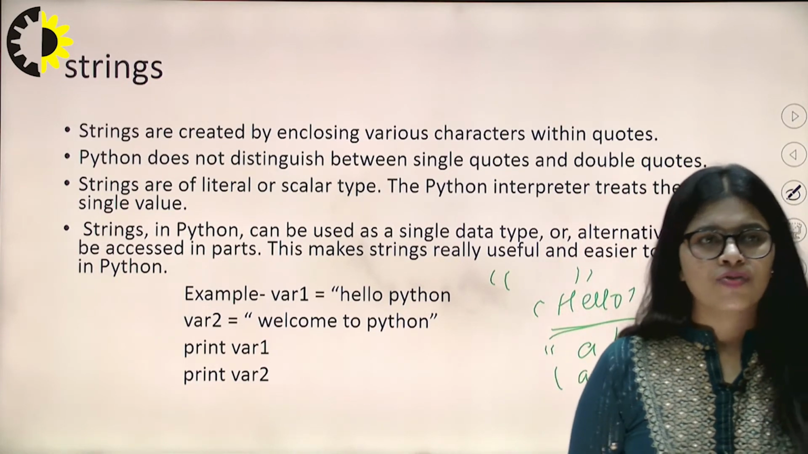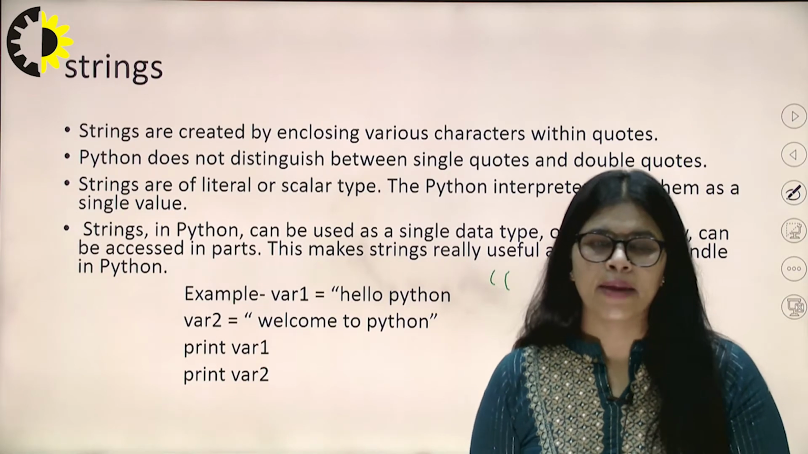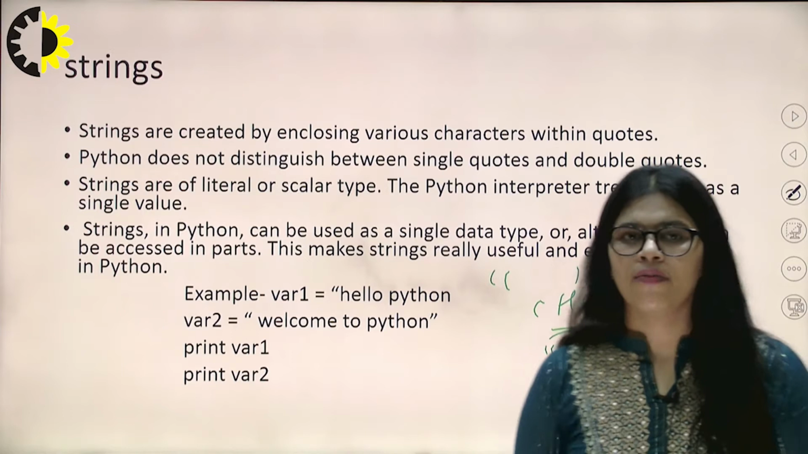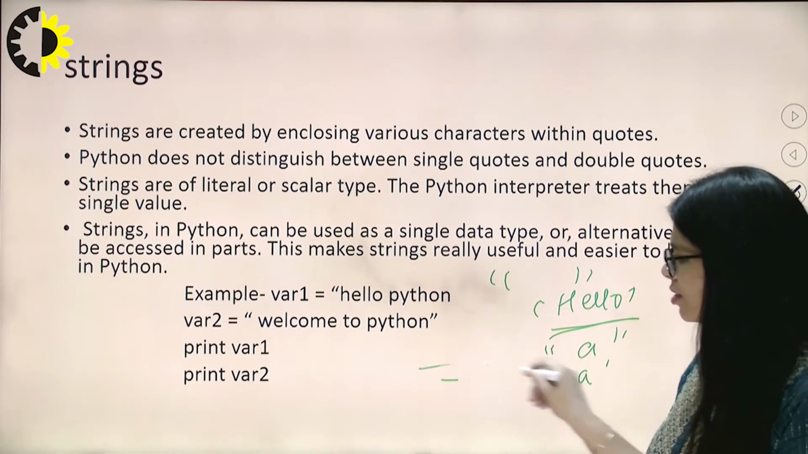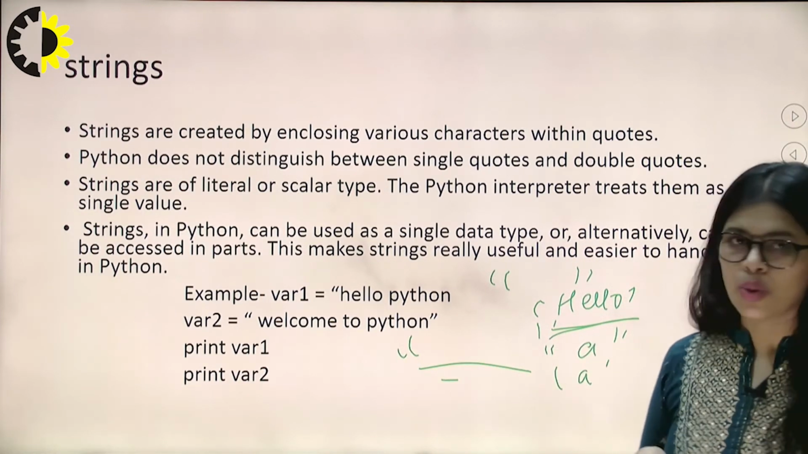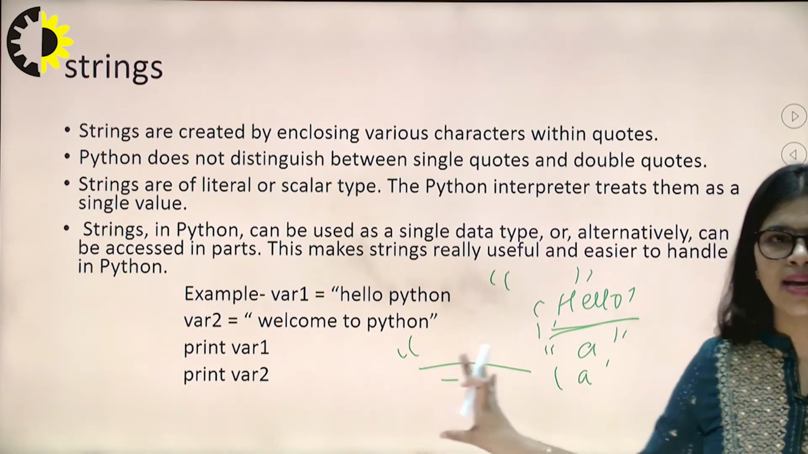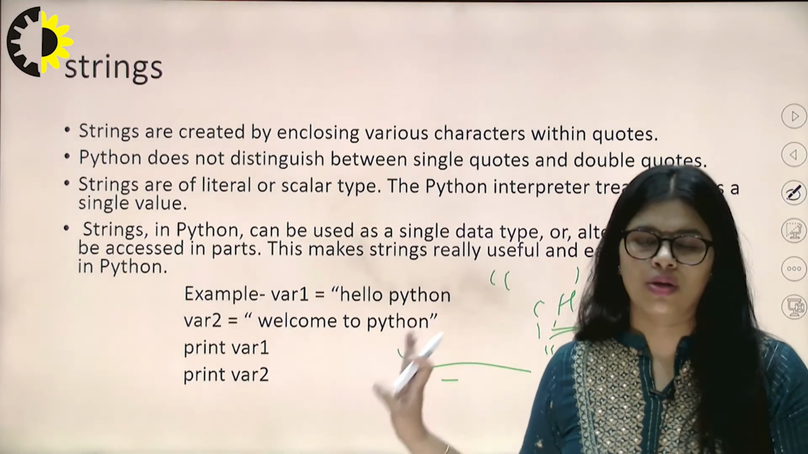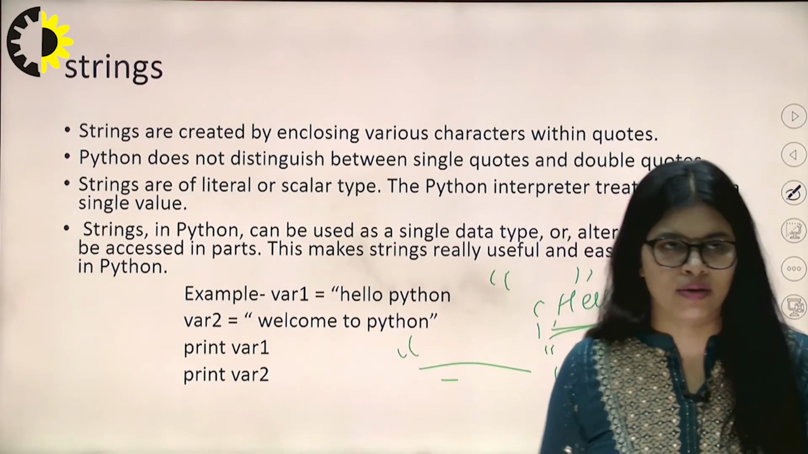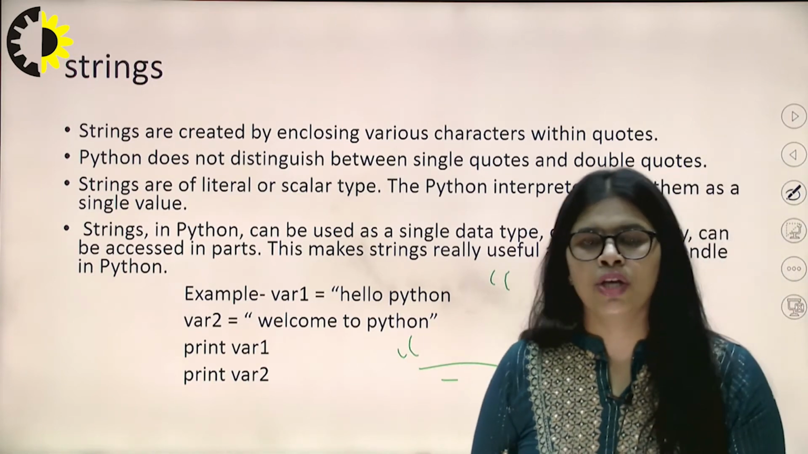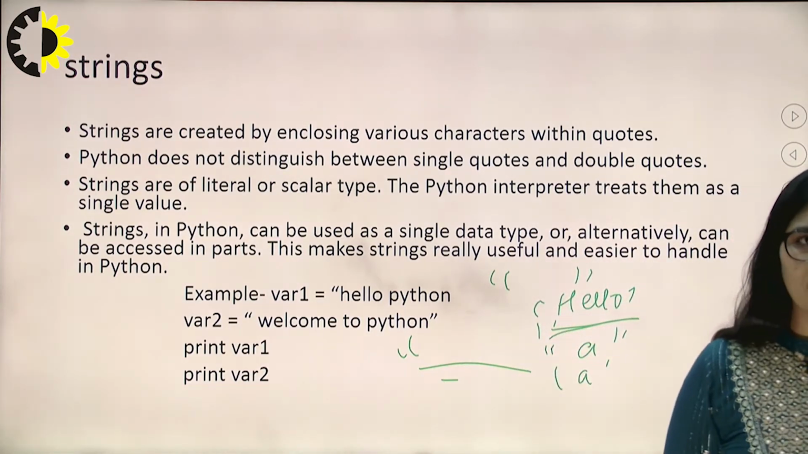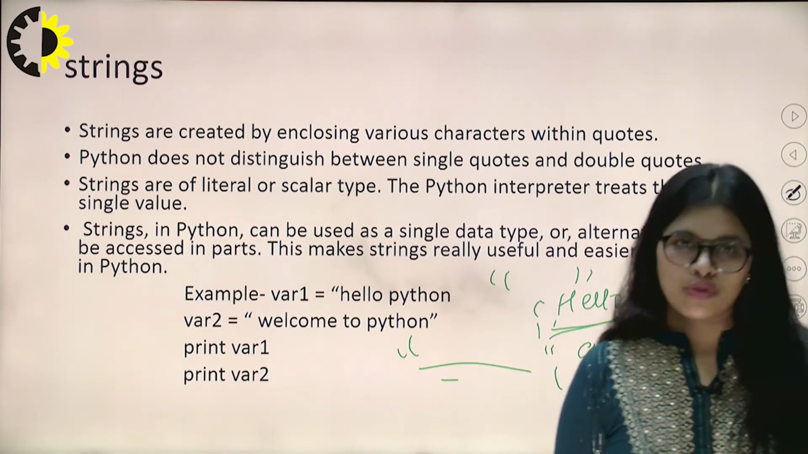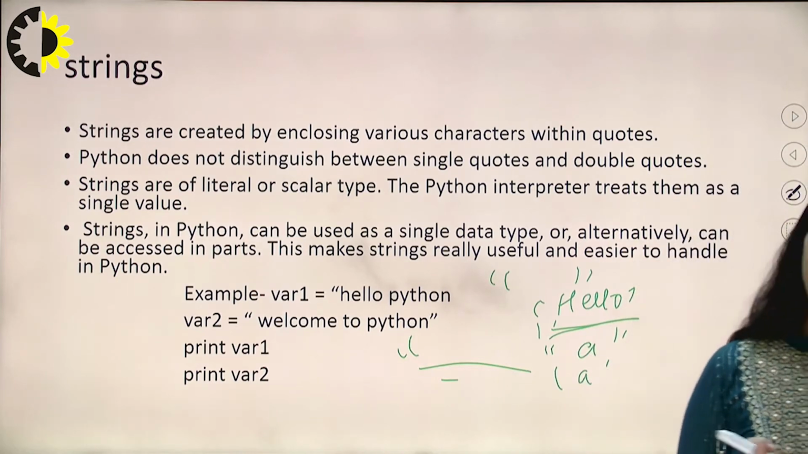Strings are of literal or scalar type, meaning Python interprets them as a single value. If we use a sentence between double quotes, it is created as a single value. It is not treated as a sentence, a word, or a number of letters. A string in Python can be used as a single data type or alternatively can be accessed in parts. This makes strings really useful and easy to handle in Python.